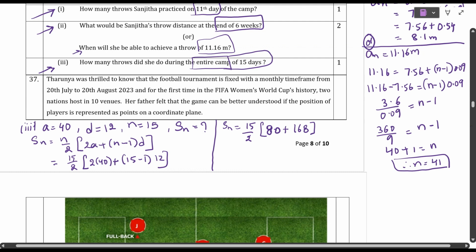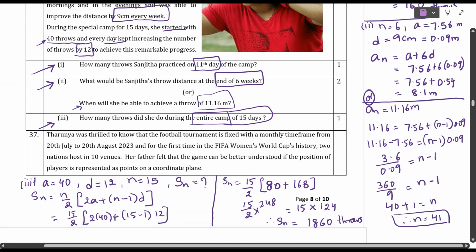So 15 by 2 into 248, cancel with 2. This gives 15 into 124. Therefore, Sn is equal to how much? If you multiply, you will get 1860 throws. Did you understand, students? Very, very easy, na?